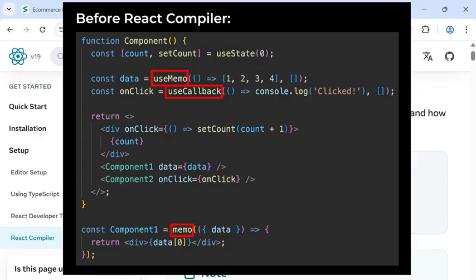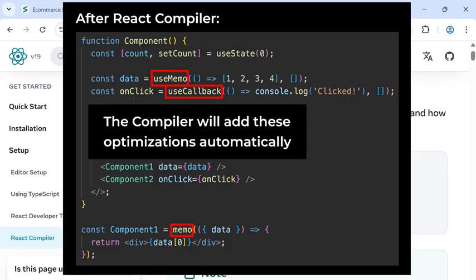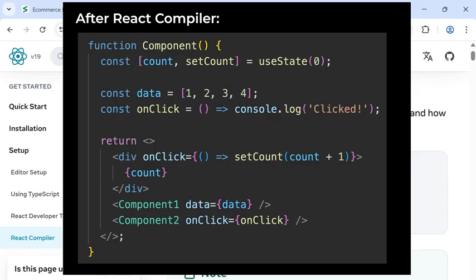And this prevents a component from being recreated unless one of the props changed. So don't worry if you don't understand this code, because after the React compiler, the compiler will just add these optimizations automatically. And now we can just write our code as normal, and we don't need to worry about use memo, use callback, or memo anymore in most cases.